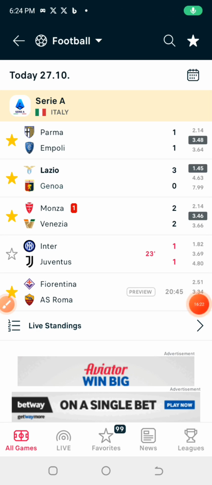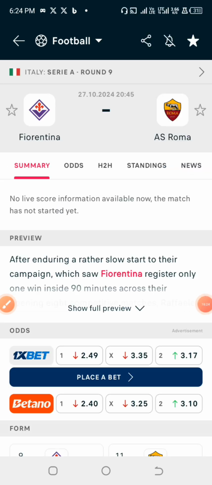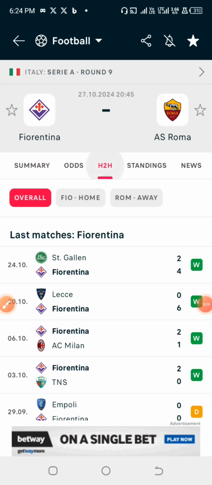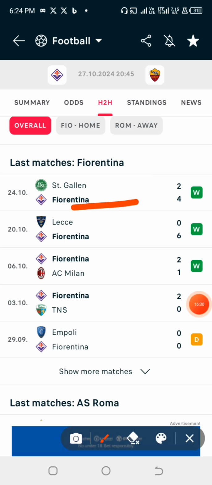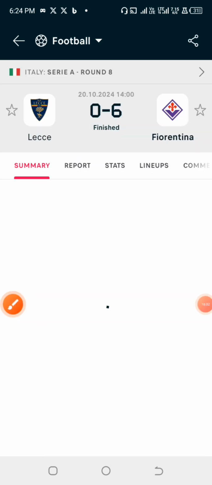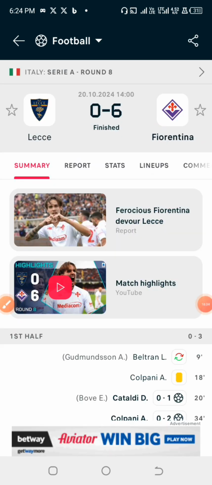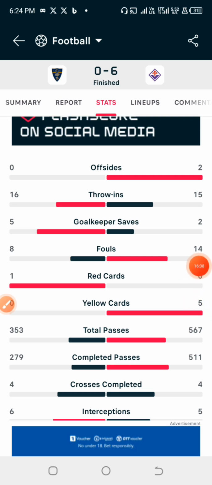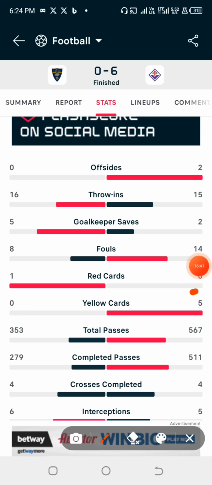Alright, let us quickly explore the Italy Serie A and let's see what we have there. So again, the match is Fiorentina against AS Roma. So surely we are excluding this particular game. Let's start with Fiorentina, and let's see the total yellow cards in the last 5 games they had. Okay, in this particular match, Fiorentina had 5 yellow cards.